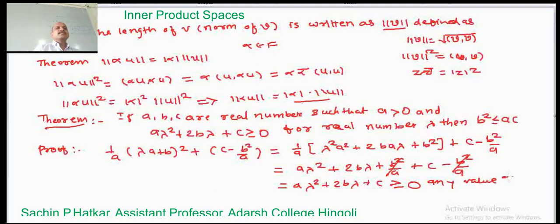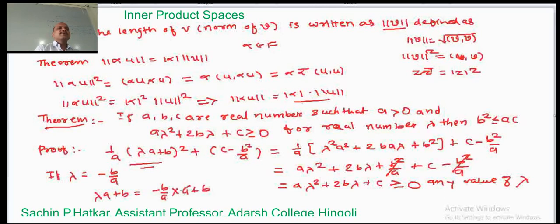Now let us take a particular value of lambda. In particular, it is valid, so if we put lambda equal to minus b divided by a, then it is also true for this value. If we put this value in this expression, you can see that this term lambda a plus b becomes 0. Here we are putting lambda equal to minus b divided by a into a plus b, a gets cancelled, plus b and minus b becomes 0.